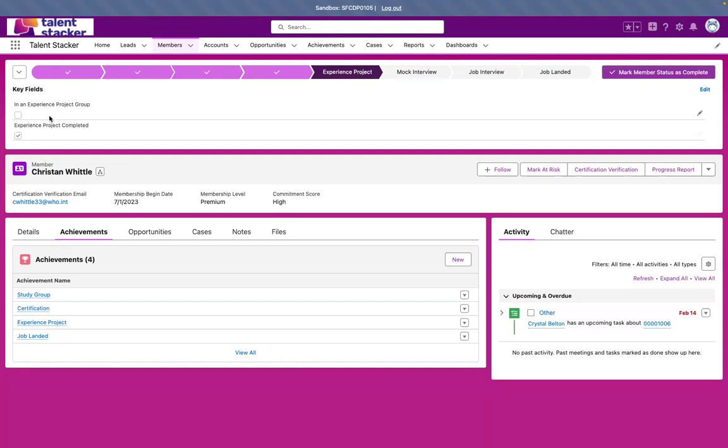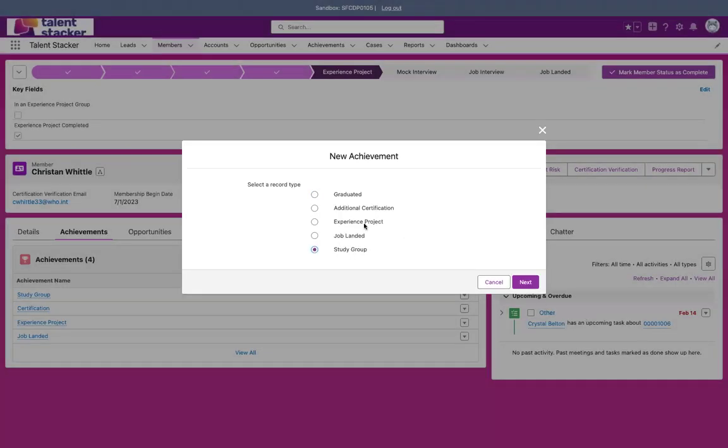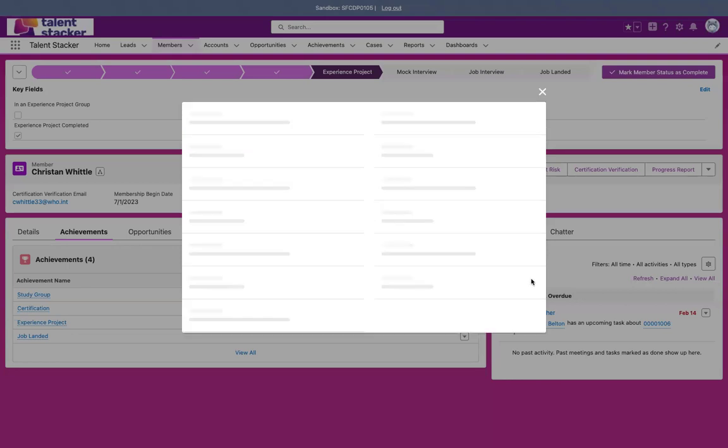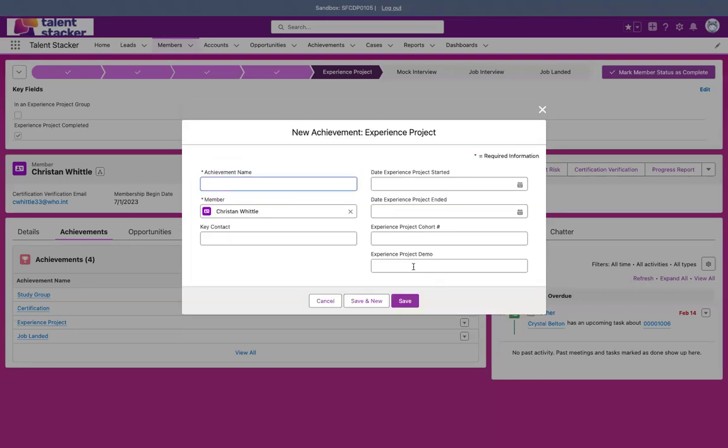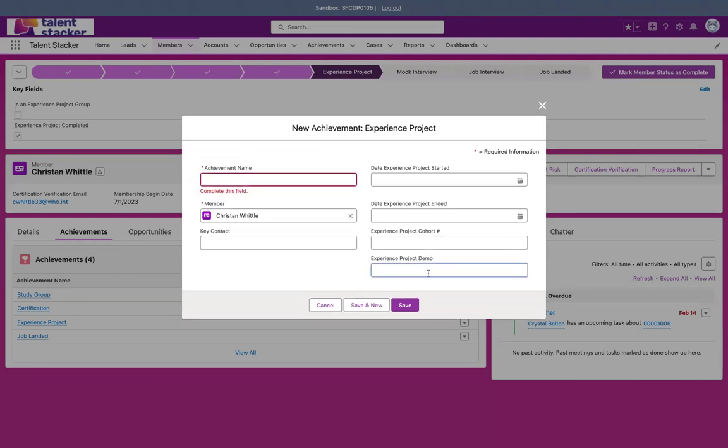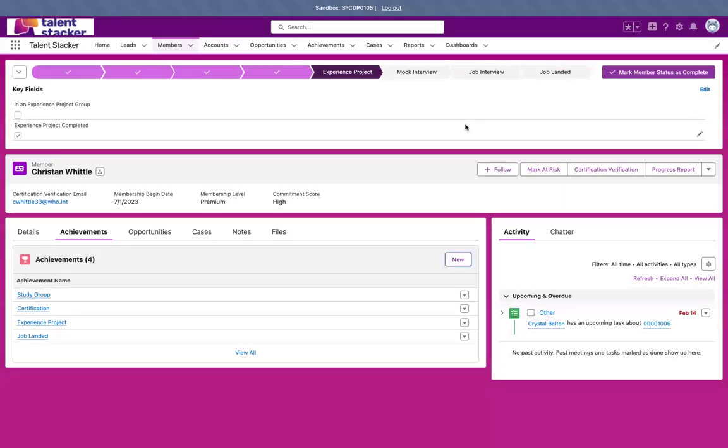So here in this experience project group section, once that is initiated, same as the study group step, you would go ahead and mark that they've had an achievement of an experience project group. Here, you'll go ahead and fill that information in. And lastly, this is the demo link that you'll fill in for when their experience project has been completed. That is where you will be able to go back and review the project that they've been working on to become experts. So go ahead and mark this as completed.